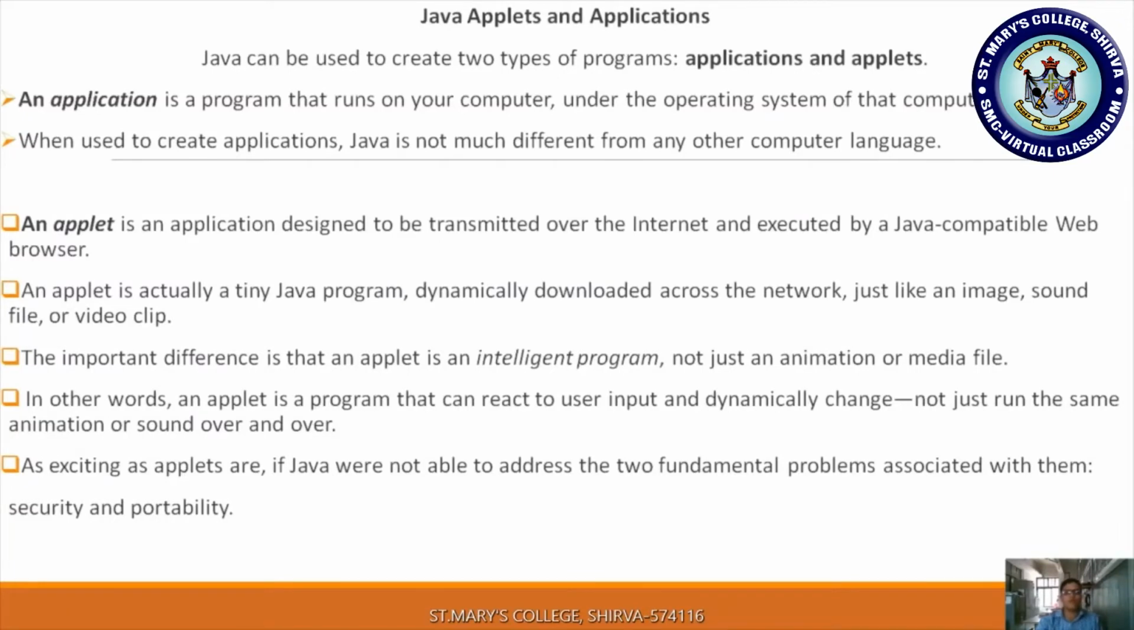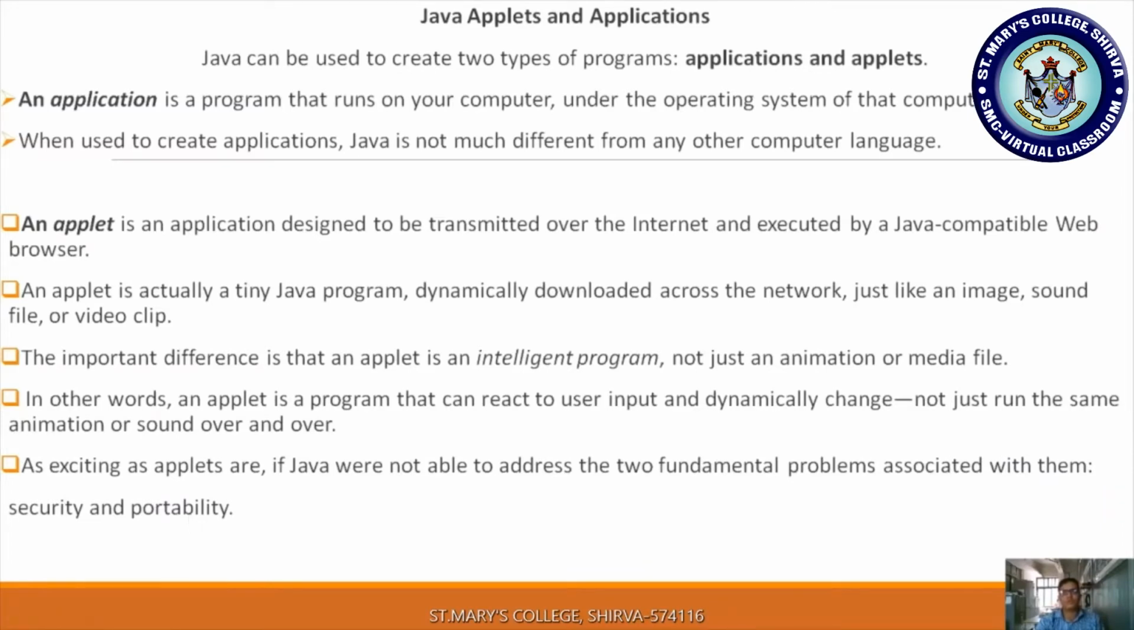An application program is a program that runs on your computer under the operating system of the computer. Here we are describing a standalone application, a program that runs on your computer only by using your own operating system.